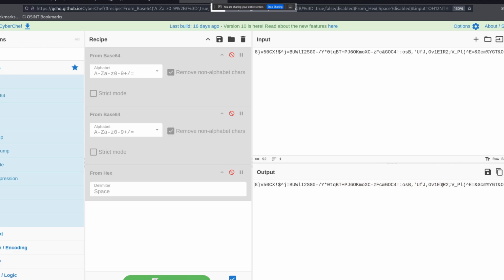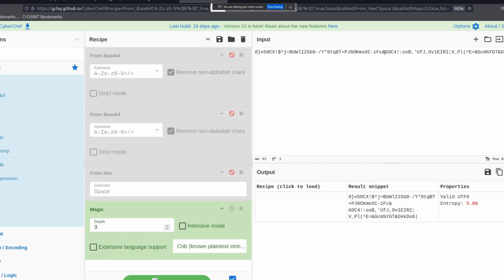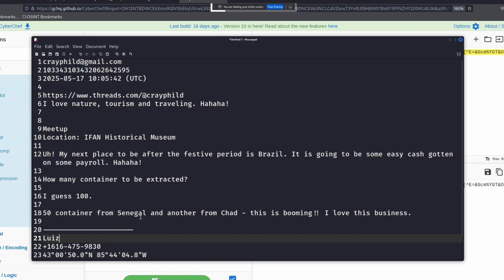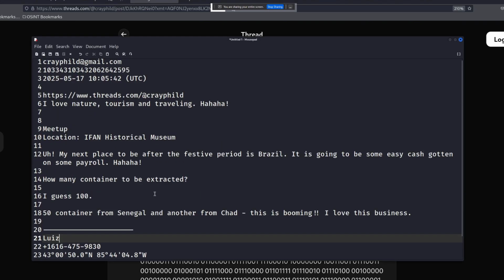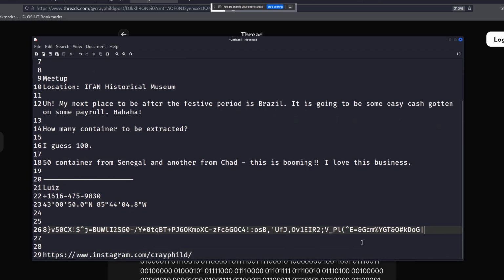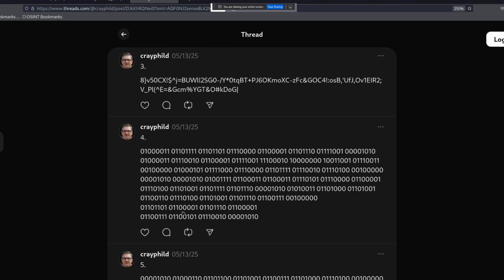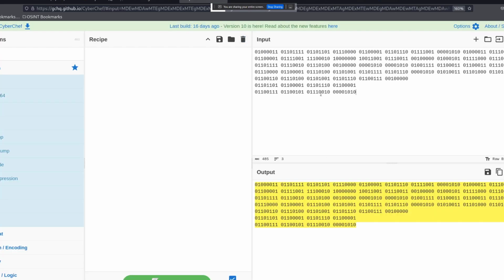Okay, this seems to be like a hash. I'm going to add the magic tool. I'm going to just keep it for now. I don't know what I'm going to use it for, but let me keep it for now. It could be like a password. It's probably a password, I think. So let's copy this binary text and translate it with the CyberSudo.